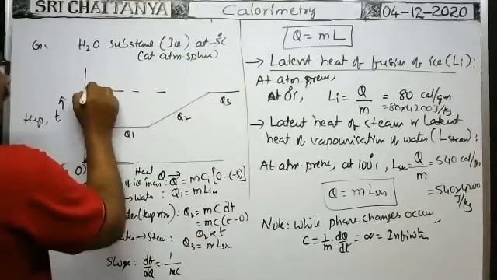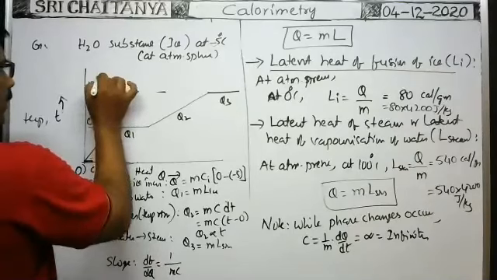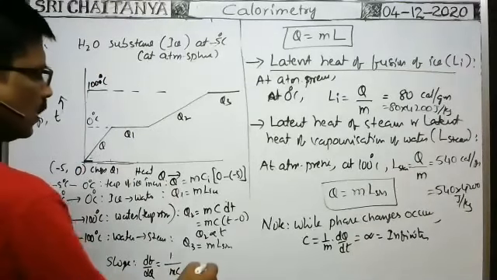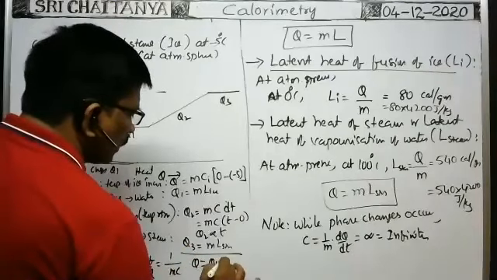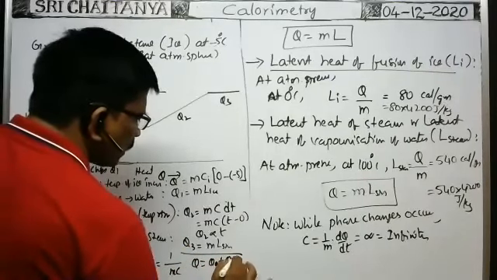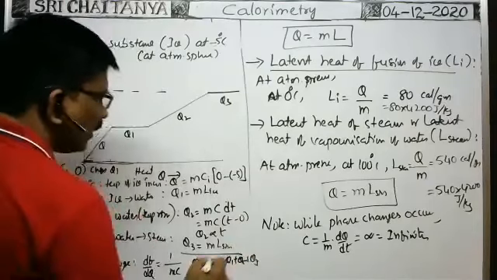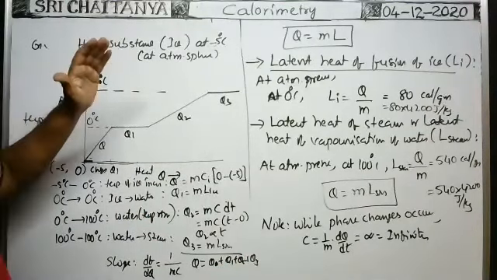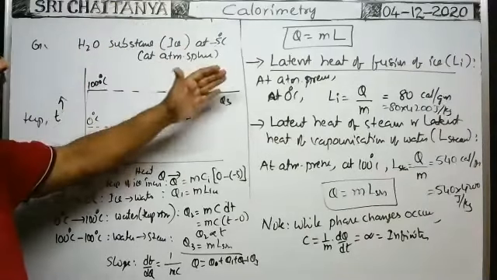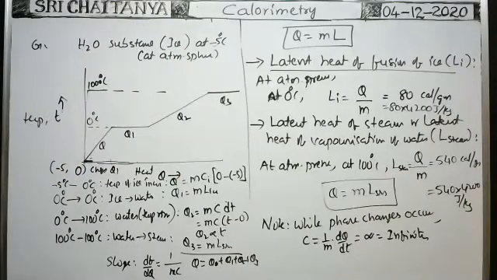Here exactly steam at 100 degrees centigrade. What is the amount of heat energy required? Means you add all of them. That gives the total heat energy required: Q1 plus Q2 plus Q3. It is the total heat energy required to change the ice at -5 degrees centigrade into steam at 100 degrees centigrade at atmospheric pressure. This is the graph we will get.